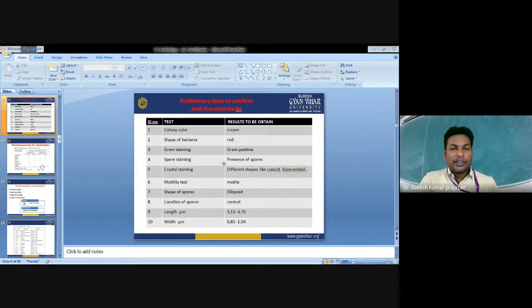Spore staining shows whether spores are present or not. Crystal staining shows the different shapes like cuboidal, pyramidal, bipyramidal. The motility test shows whether it is motile or not. The shape of the spore is ellipsoidal, and the location of the spore is central. Length varies from 3.13 to 4.75 micrometers, and width is 0.85 to 1.04.